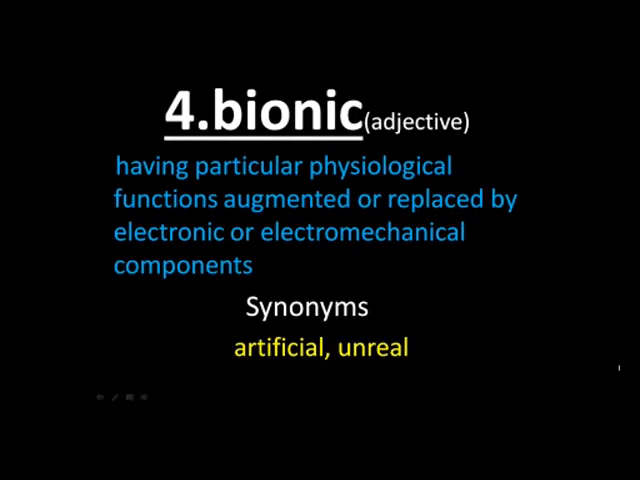So the next word we have is bionic. Bionic is used as an adjective and it means having particular physiological functions augmented or replaced by electronic or electromechanical components. So it simply means something which is not present in its real form, but it has been replaced by electronic or electromechanical components, something which is present in artificial form. That thing is known as bionic.